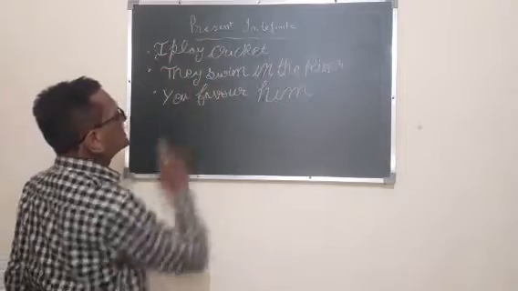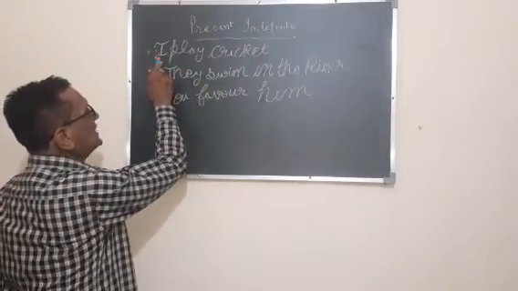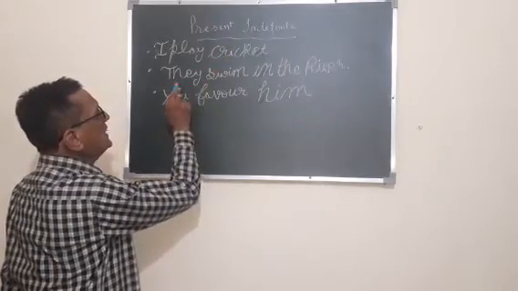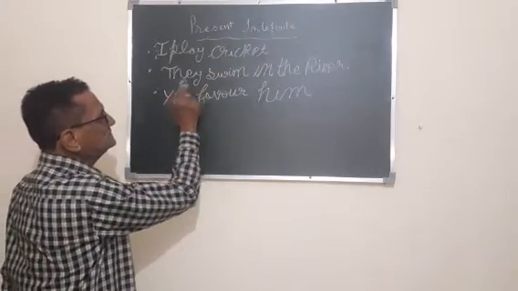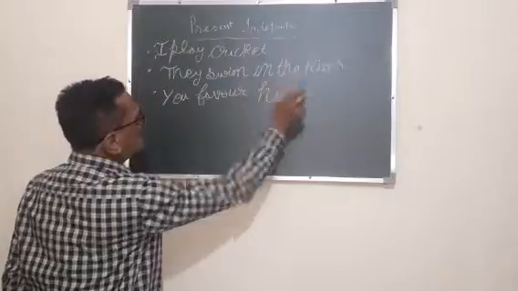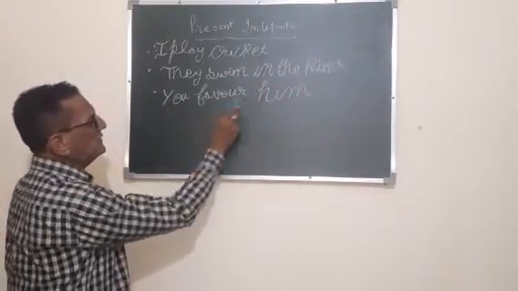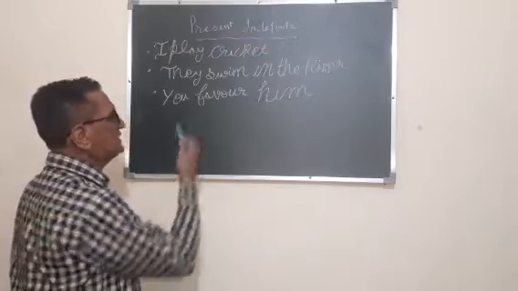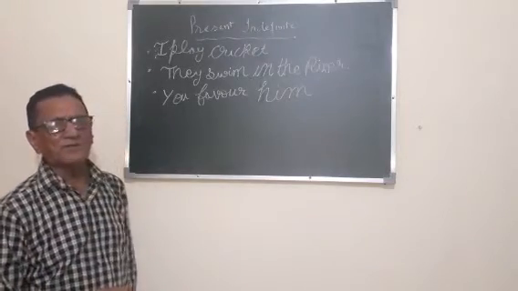I play cricket. I is the subject, play is the verb, and cricket is the object. They, third person plural, they swim in the river. You favor him. This is how we make sentences with the help of V1.